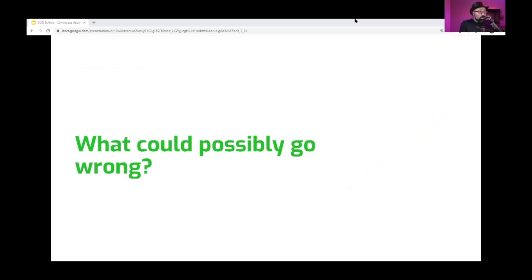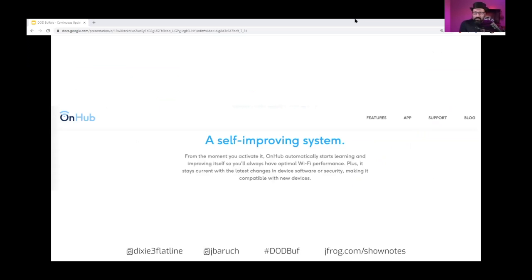All right. So with this information, let's get to the fun part of this talk, and that's horror stories. Let's talk about what could possibly go wrong. And let's start with a personal one, and I love this one. You know that Google has been in the game of Wi-Fi routers for a while, and the OnHub, their first, was released, I think, around 2015.